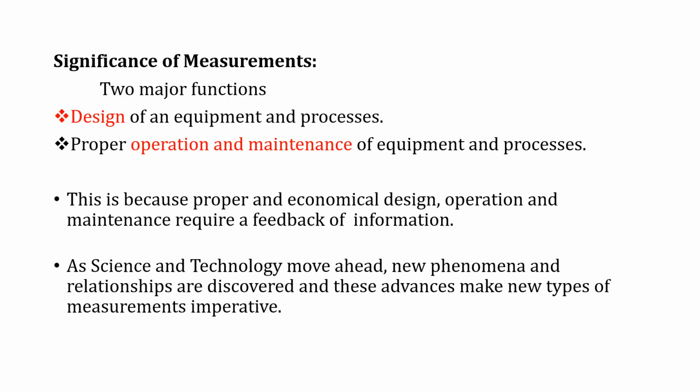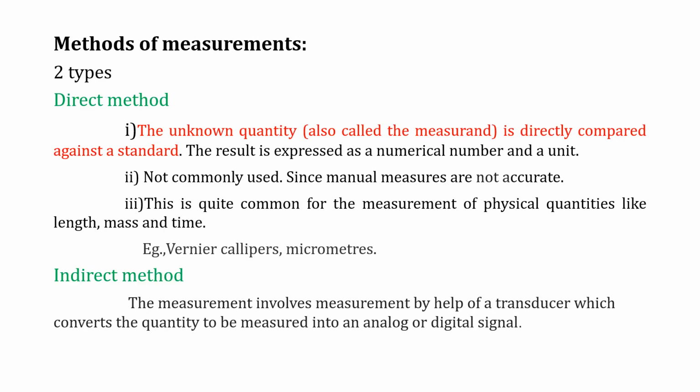Then comes the significance of measurements. There are two major functions. One is design, and another one is operation and maintenance. Both must come under economical design, operation and maintenance, which requires a feedback of information. Whenever science and technology move ahead, it keeps growing. New phenomena or relationships are discovered, and these advancements make new types of measurements imperative. So for every science and technology to be improved, new phenomena have to be enhanced in every kind of measurement system.